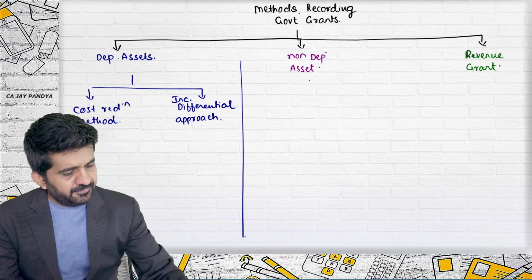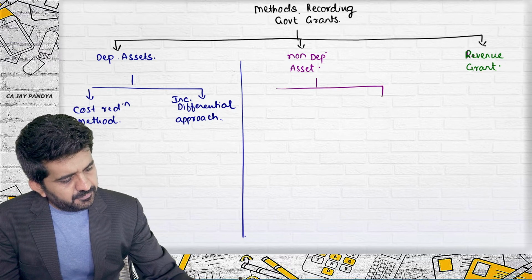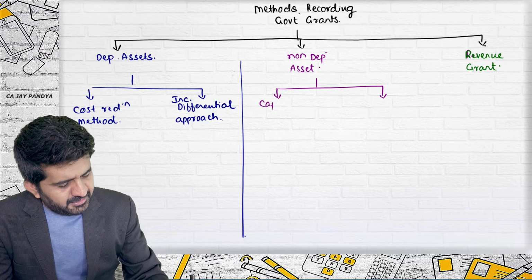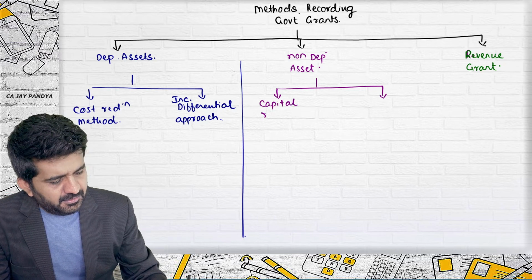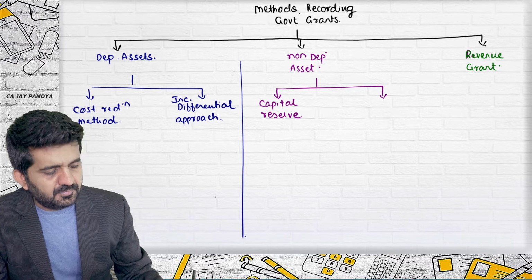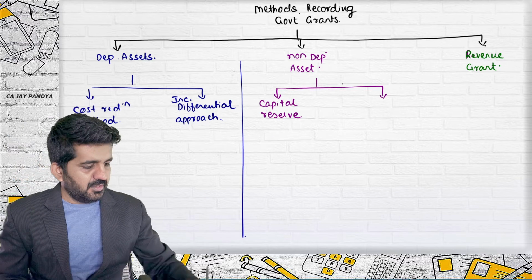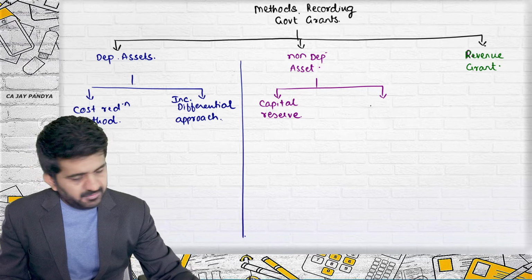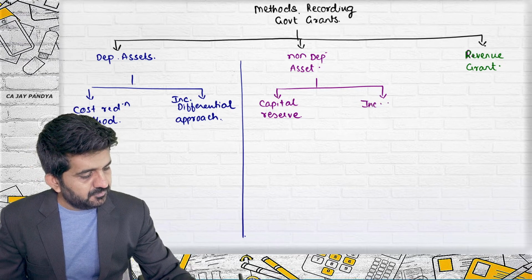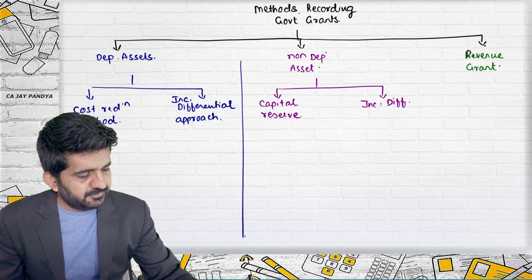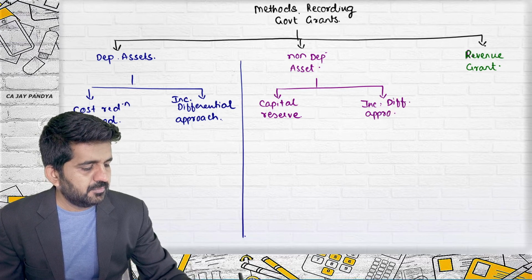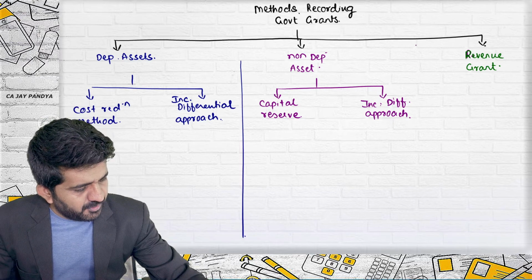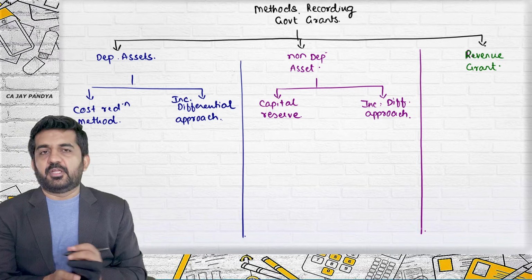For a non-depreciable asset, whenever the grant is received, either it is transferred to capital reserve or again the income differential approach. Again, there are two methods whenever you are receiving a grant for a non-depreciable asset.